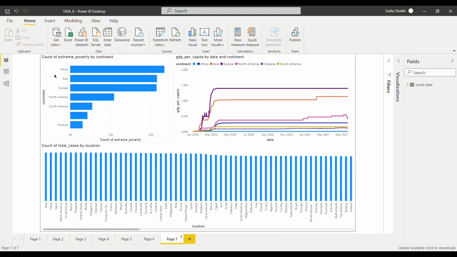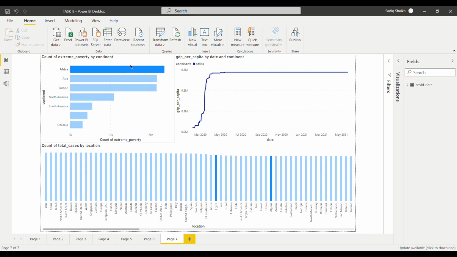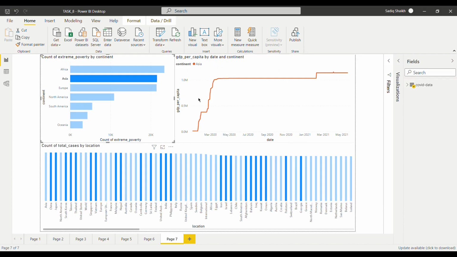So here's the continent-wise poverty. As usual, you can see the poverty line is always higher in Africa. And if we look at the GDP, the GDP was not great. After the COVID situation, it was just a flat line. If we look at Asia, then Asia was slightly growing after the second phase of the unlock.